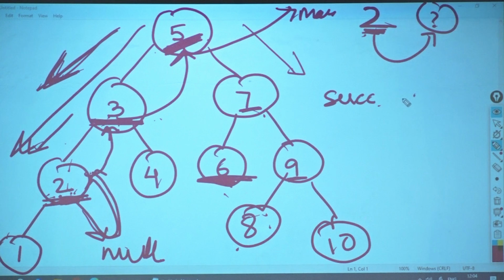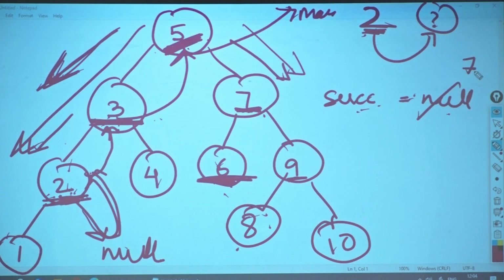You will have successor equal to null for the first time. How will you start? 5. Is 6 greater than 5? Yes. So where will you traverse to? Right side. You come here. Okay. 6 is greater than 5. So what would be successor at this time? Null. Why? Because 5 cannot be the successor of 6. I will come to which side? Greater side. 7. I am at this point. Is 7 greater than 6? Yes. So successor will become what?